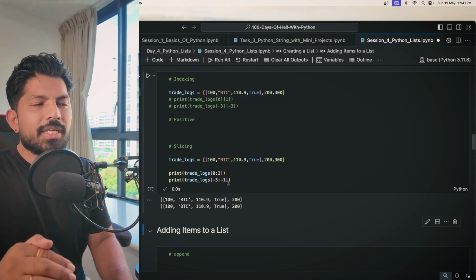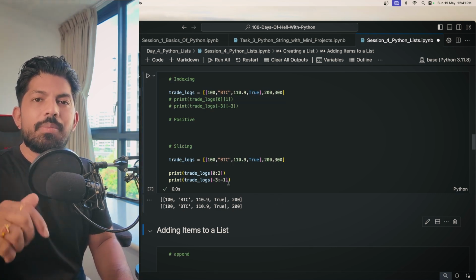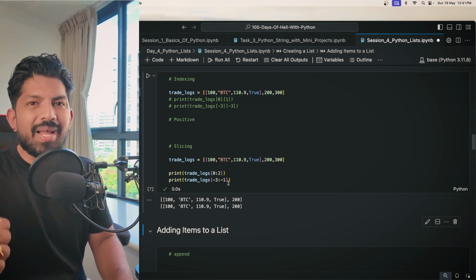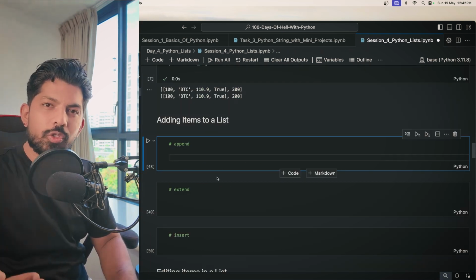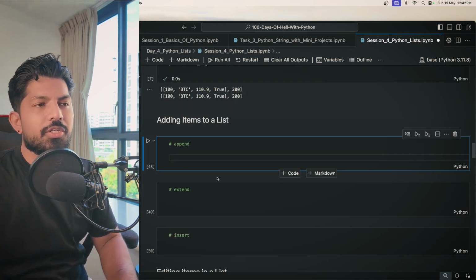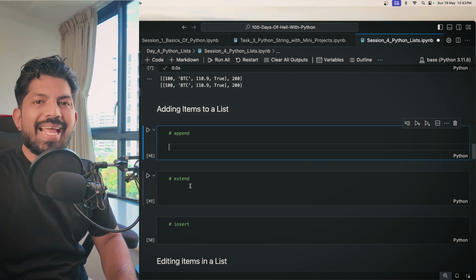So these are very basic, and if you attempt some questions, it will be very easy for you. So just go and attempt all the MCQs and all the tasks and then the mini project. Now we move to the next topic, which is adding items in the list. We have three options here: append, extend and insert.